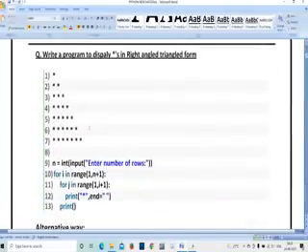So this type of program is called pattern programs. This type of pattern program is very important. Why? Because if we apply to any MNC company for an interview, in the written test you are definitely going to get pattern programs. If we can write this type of pattern program, then the interviewer can understand that you have good skill in that particular programming language. So pattern programs are very important.